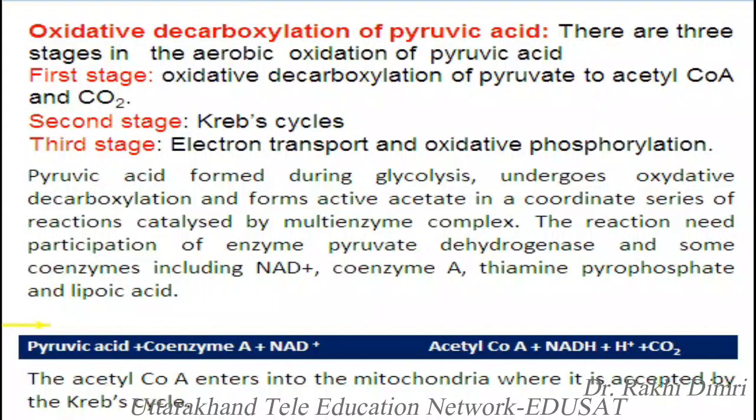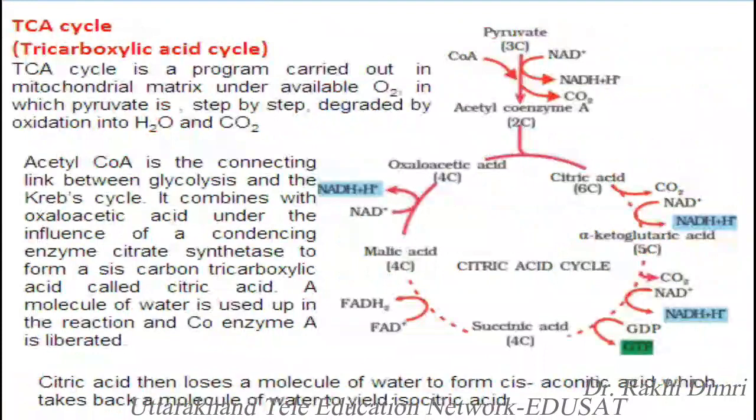Pyruvic acid formed during glycolysis undergoes oxidative decarboxylation and forms active acetate in a coordinated series of reactions catalyzed by a multi-enzyme complex. The reaction needs the participation of the enzyme pyruvate dehydrogenase and some coenzymes including NAD, coenzyme A, thiamine pyrophosphate and lipoic acid. The acetyl coenzyme A enters into the mitochondria where it is accepted by the Krebs cycle.